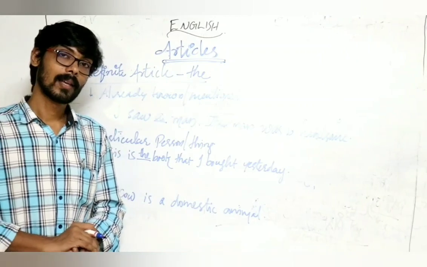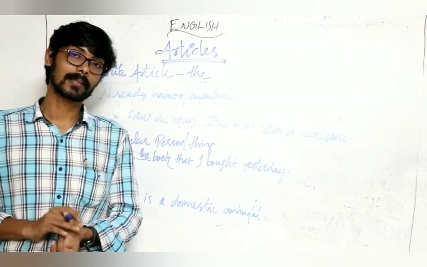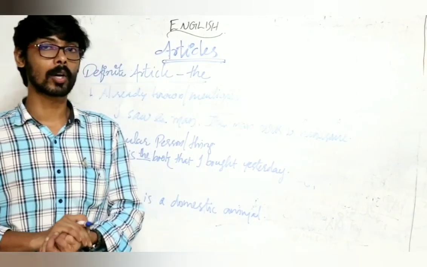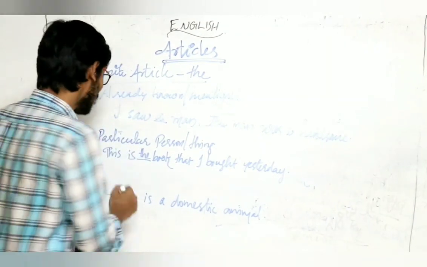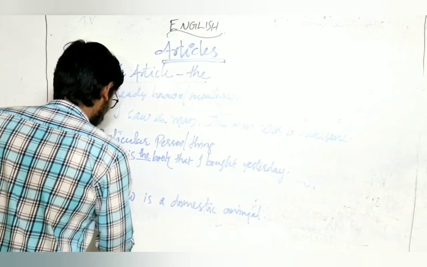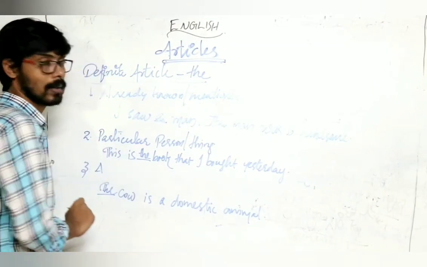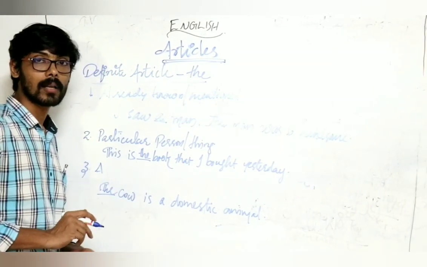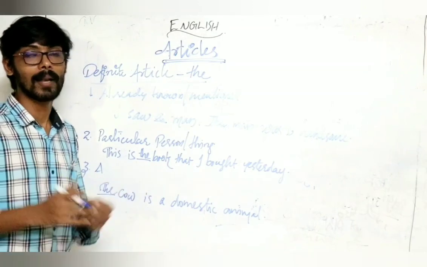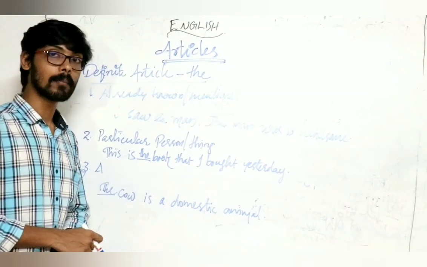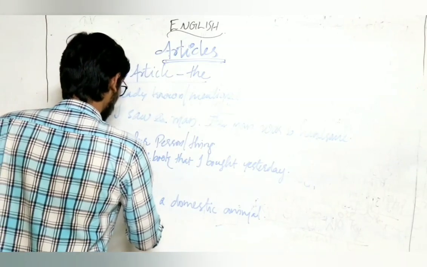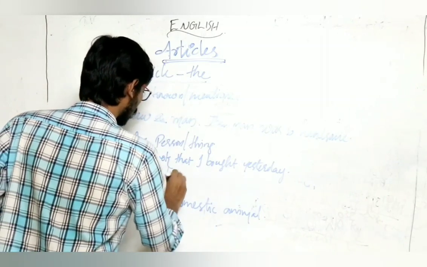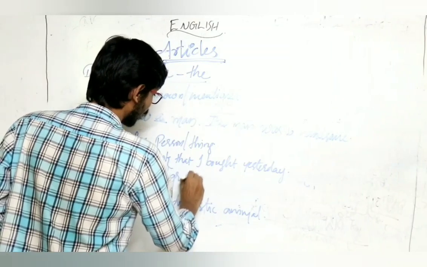That's why, when a singular noun represents a whole class or group, we use the article the. So the answer: the cow is a domestic animal. Or, the blue whale is a mammal. A blue whale is wrong. The blue whale is a mammal. So a whole class or group or family.